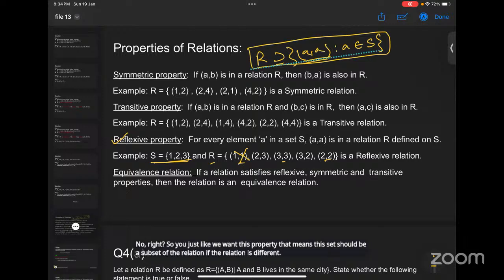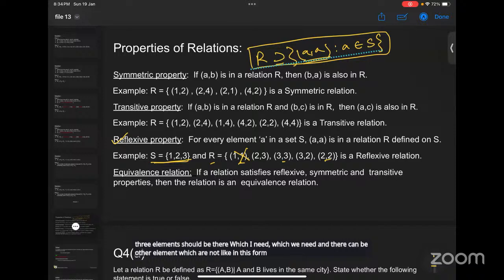Ma'am, so extra elements don't matter, is it? Mm-hmm. Extra elements that are present, like for example (2, 3) and (3, 2), don't matter for reflexive. Yeah, extra elements don't matter. That means these pairs for 1, 2, 3 should be there, which we need, and there can be other elements which are not in this form.